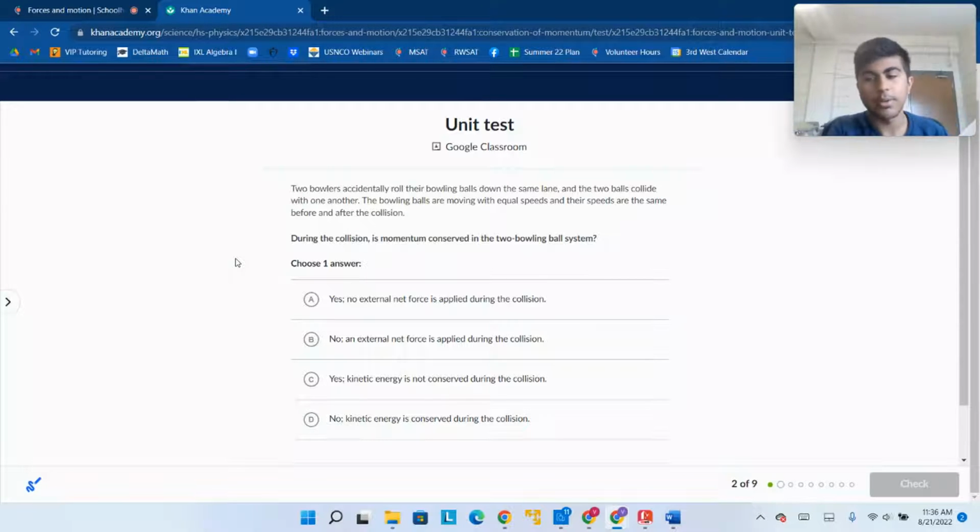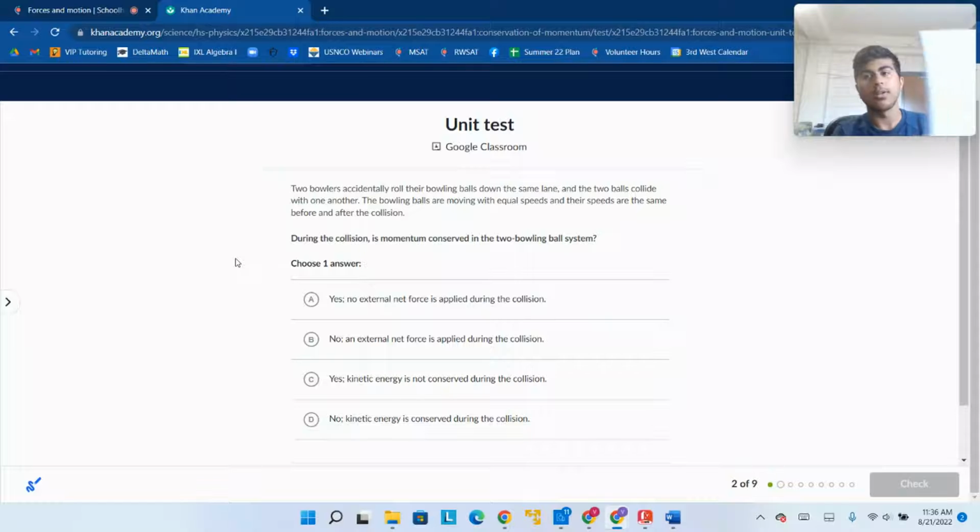Now we can write the total momentum before as m1 vi, for initial, plus m2, but it's also going at the same speed, so vi still. And at the end, you have the same mass, m1, at the same speed, vi, plus m2, which is also going at the same speed.